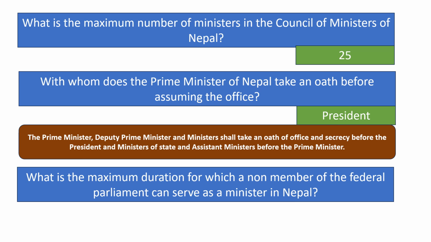What is the maximum duration for which a non-member of the Federal Parliament can serve as a minister in Nepal? In Nepal, a non-parliamentarian can also be appointed as a minister, but the non-parliamentarian minister has to obtain the membership of the federal parliament within 6 months from the date on which he or she has taken the oath of office.